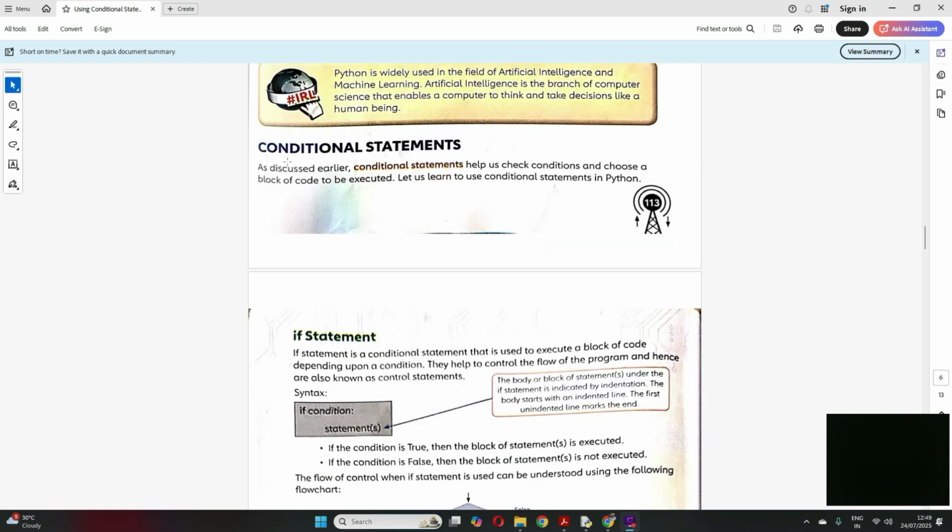So now let's try to understand conditional statements in Python. We have understood the operators, the relational operators and the logical operators. Now how to apply those operators in conditions, and what statement is required in Python to do that, we'll try to understand that.